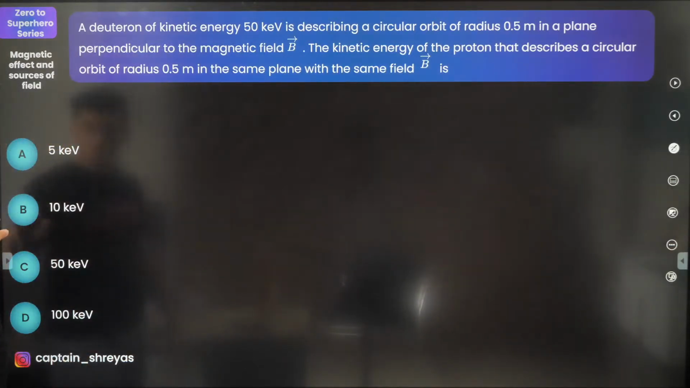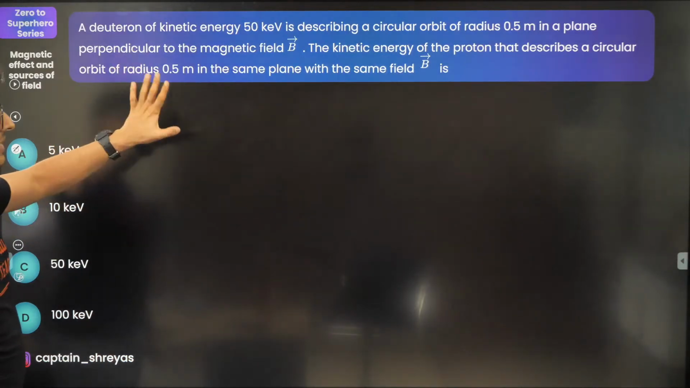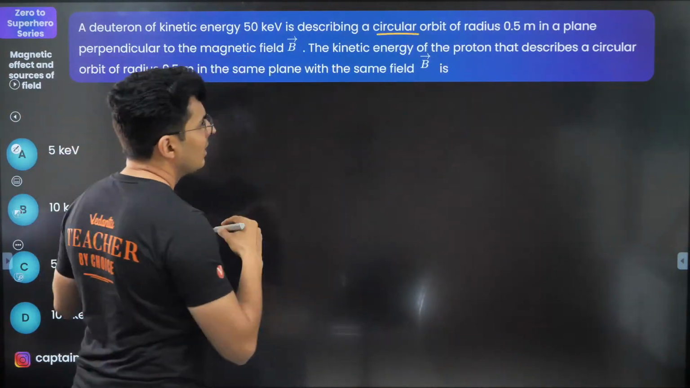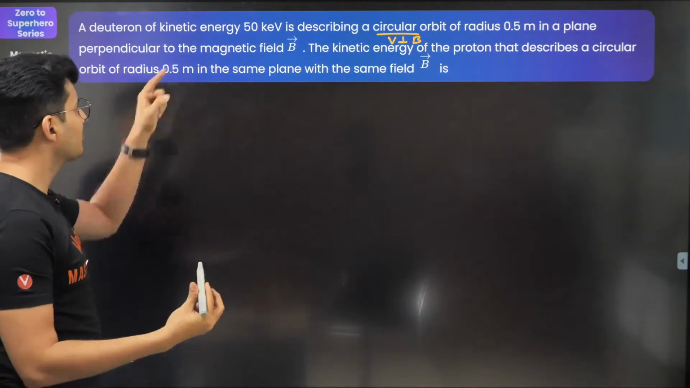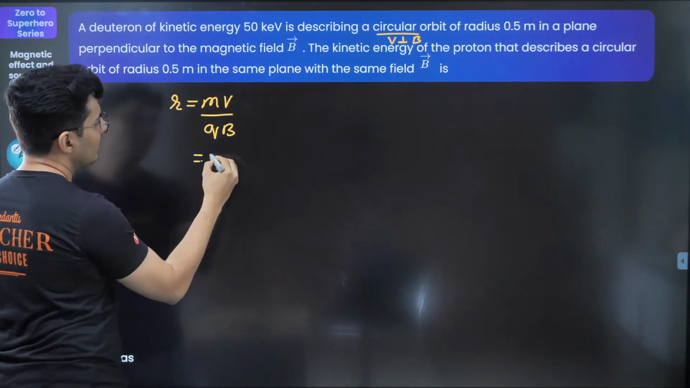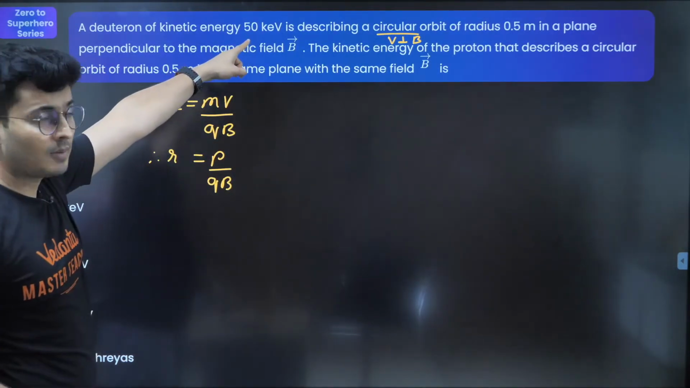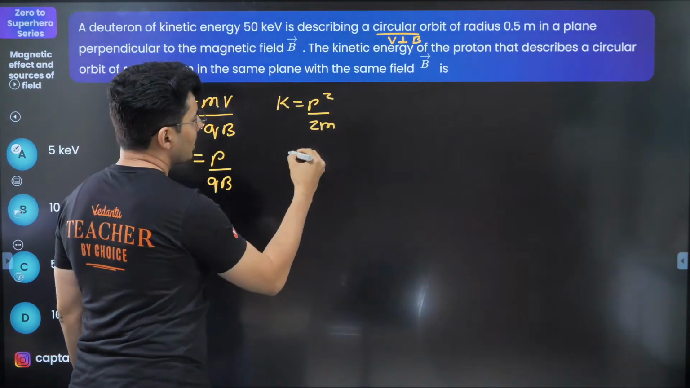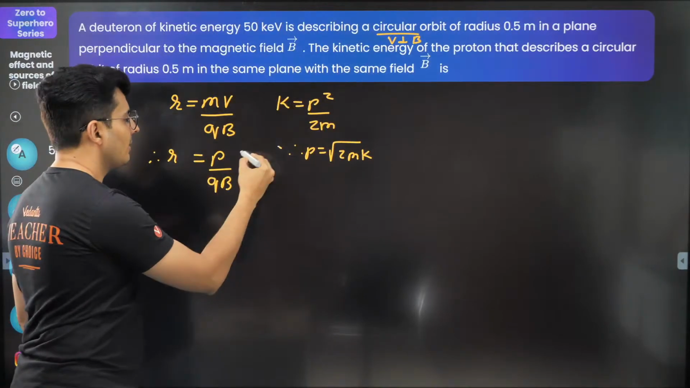Now let's try to do this question very systematically. A lot of things are same, a lot of things are not same, and I might need some more formulas. Circular orbit only happens when velocity is perpendicular to magnetic field. I know the radius formula: mass into velocity by QB, and mass into velocity is momentum. Kinetic energy is also mentioned, and kinetic energy is momentum square by 2m. Naturally, momentum will be root of 2 times m times K. I'm going to substitute it here.